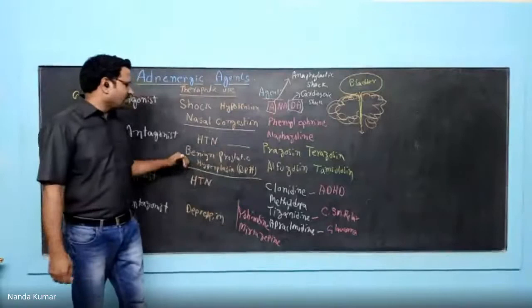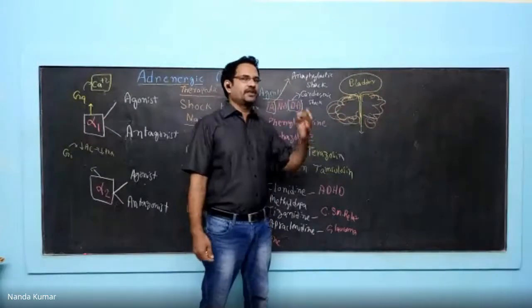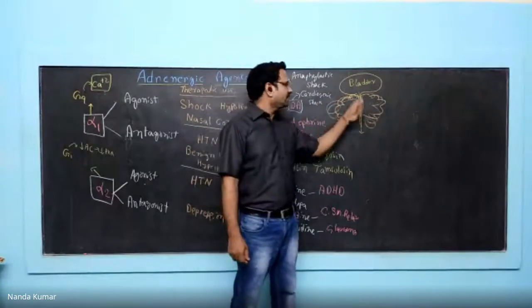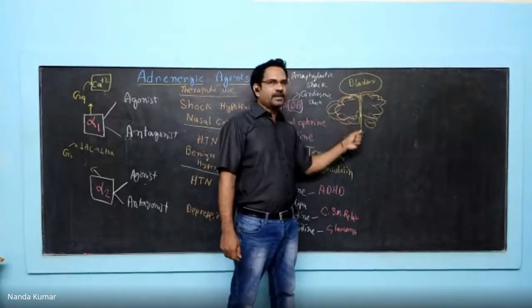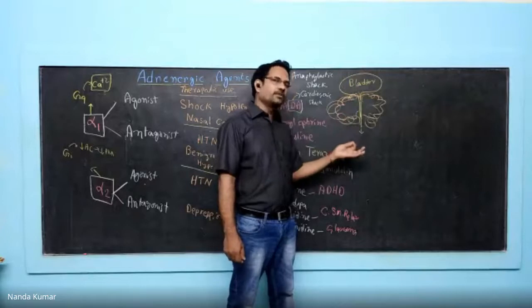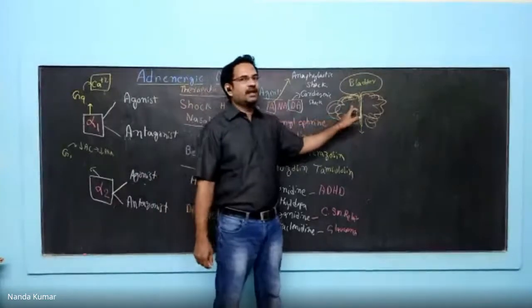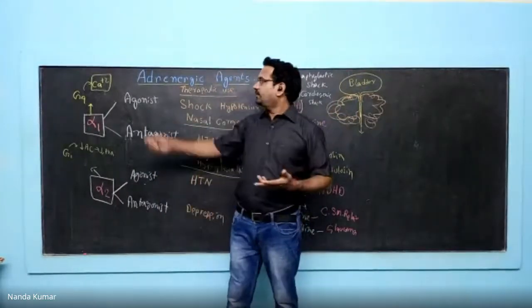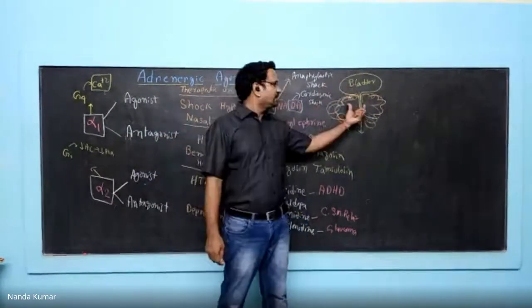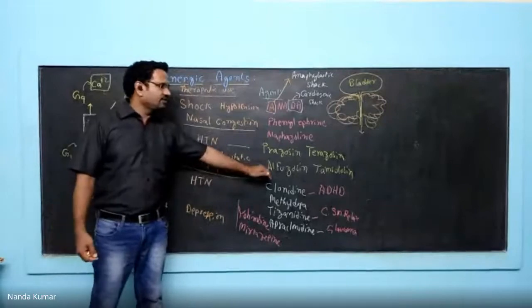Now there is another condition called benign prostatic hyperplasia. The prostate gland in elderly men, due to stimulation by testosterone, undergoes hyperplasia. The gland size increases and it pressurizes the urethra, through which urine passes. Because the enlarged prostate gland is putting pressure on the urethra, urine passage becomes difficult. To treat that condition, these drugs are given because alpha-1 receptors are also present in the neck of the bladder. When alpha-1 receptors are activated, calcium is released and causes contraction. When you block those receptors, dilation occurs, and urine passage becomes easier. The drugs in that class are alfuzosin and silodosin.